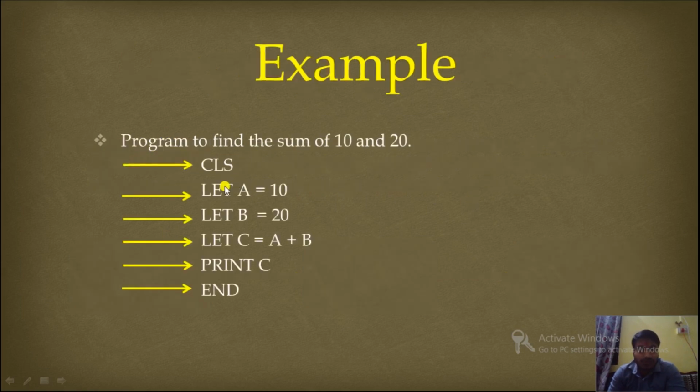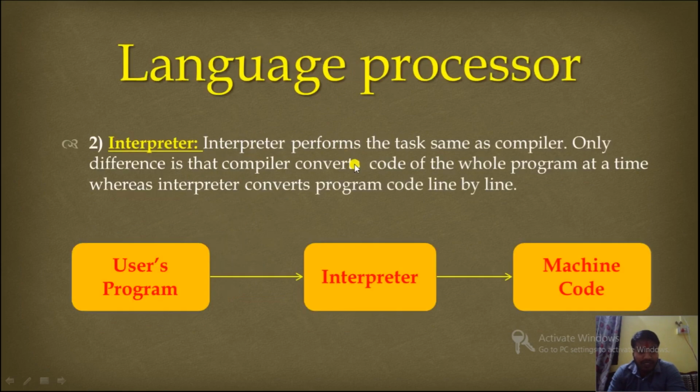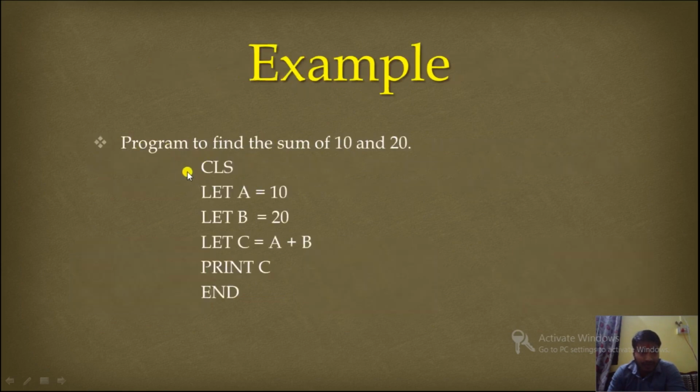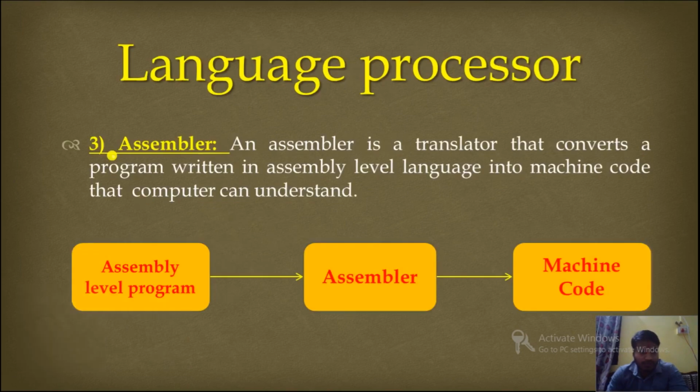Here I have shown you that in one time only the compiler converts all the code written here into machine language, but the interpreter converts the code line by line. That means the interpreter first converts the first line, then comes to the second line and converts it into machine language, then third, then fourth, then fifth, then sixth. So one by one the interpreter will convert the code.